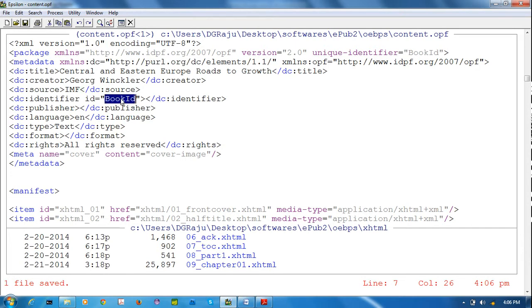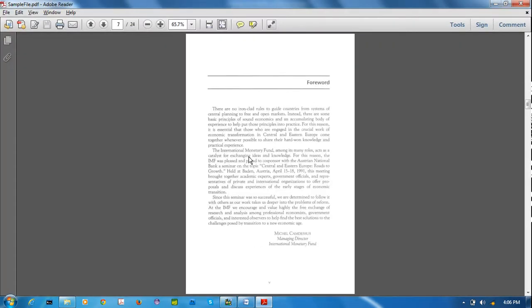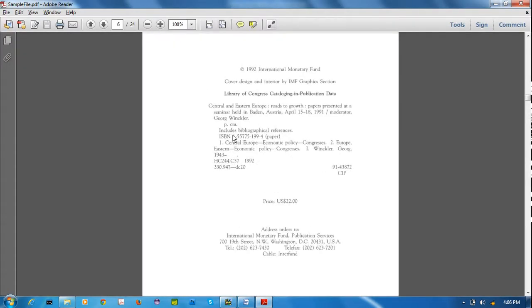So this ID is equals to unique identifier. Suppose you have given book 1, 2, 3, 4. You have to give this ID is equal to 1, 2, 3. Okay. These two must be equal. This ID and this unique identifier. Okay. You can do identifier from here.